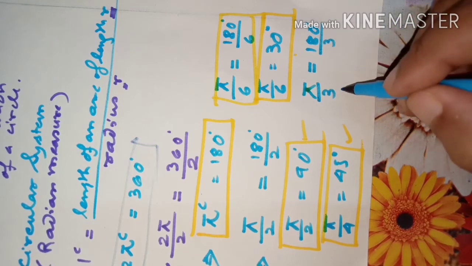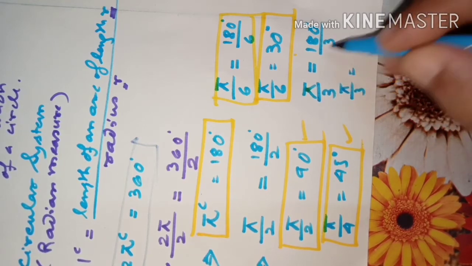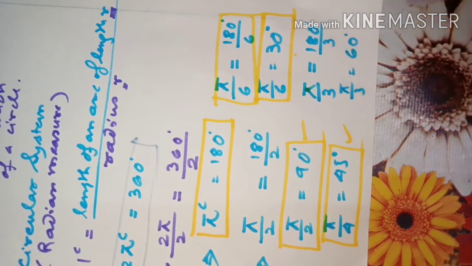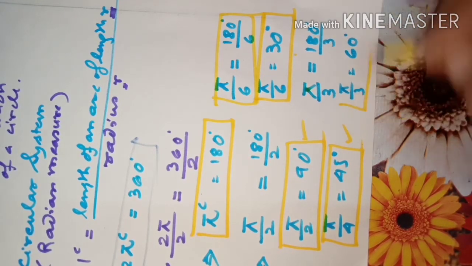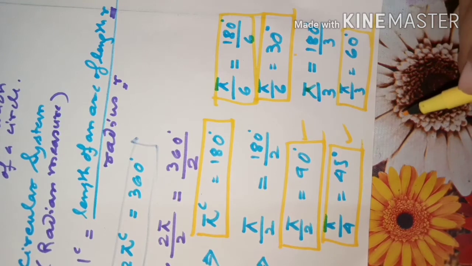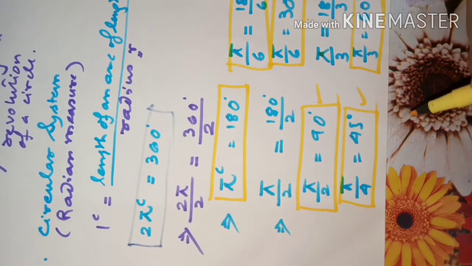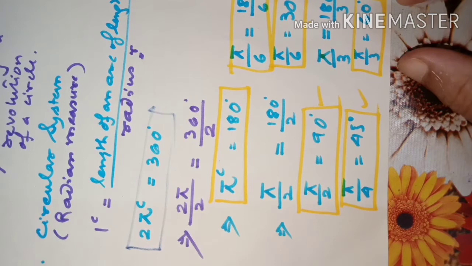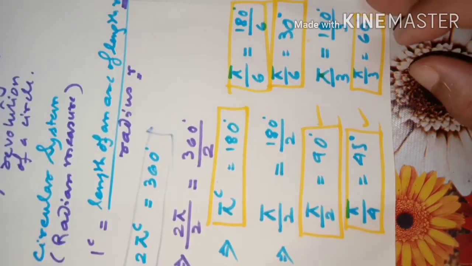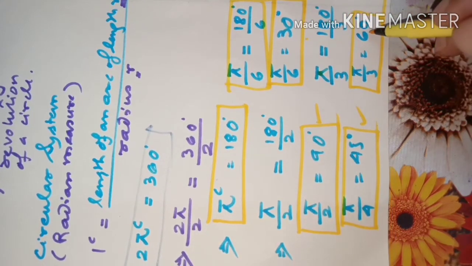So pi by 3 is equal to 180 by 3, that is 60 degree. So 60 degree is equivalent to pi by 3 in radian. This is just angle conversion. From here only you can get the idea how to convert one angle form to another form.